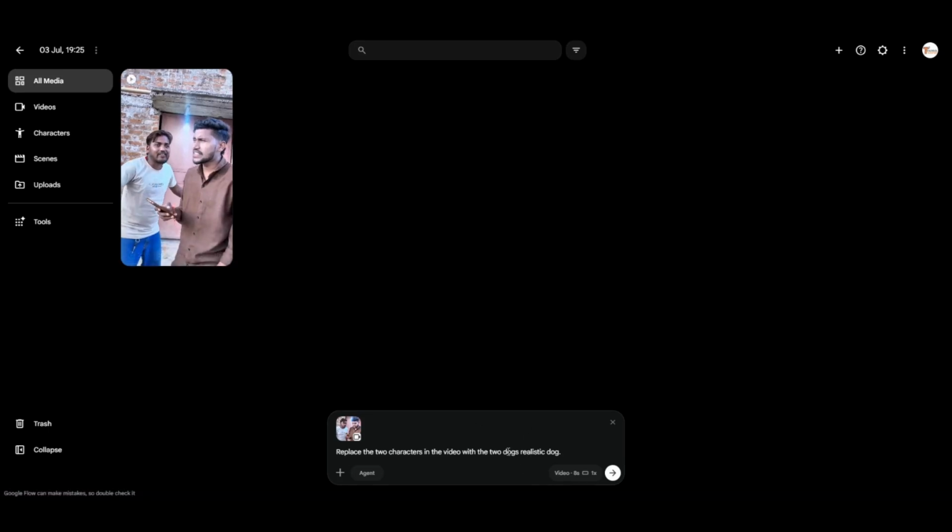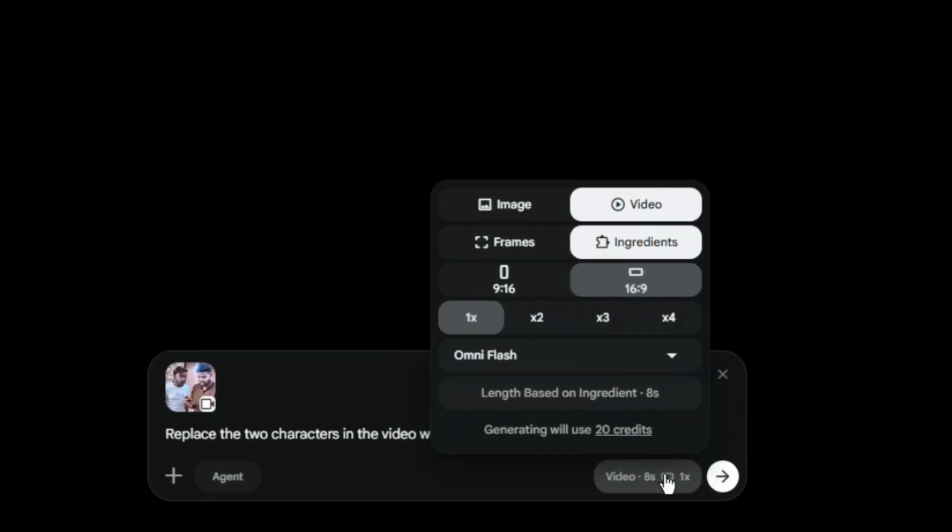But friends, a very big twist comes here before the generation process begins, which is highly important for you to understand. As soon as I click on the Generate button here, the first thing is that, as I mentioned earlier, whether your original video is 30 seconds, 20 seconds, or 10 seconds long, when you integrate a new video into it and give a prompt to edit it, this system automatically shortens it and makes it a default of 8 seconds.